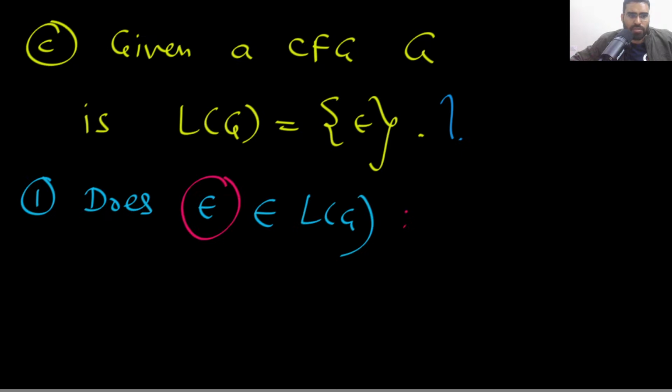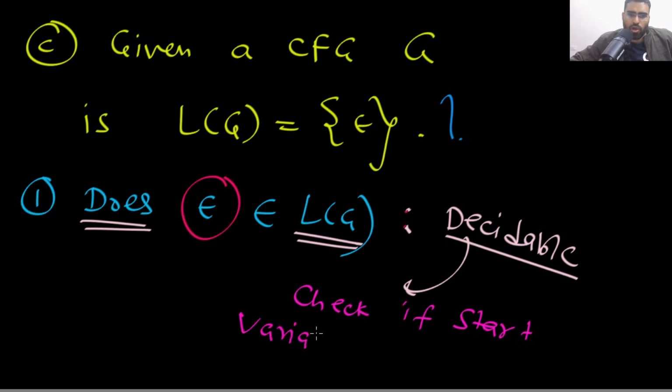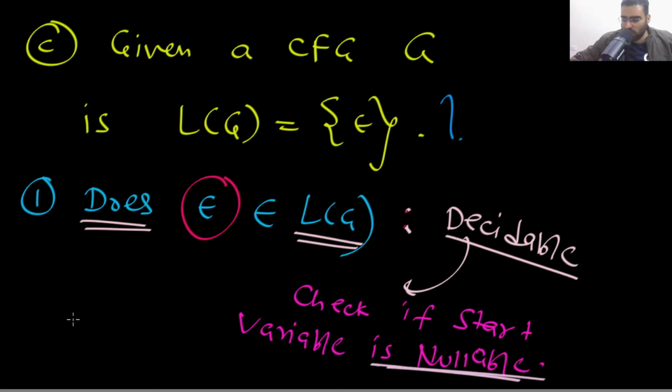And for that, what you can do? Tell me. Does the empty string belong to L of G? This is decidable. For this, all you have to do is check if the start variable is nullable. Is the start variable nullable? Just check that with the nullable algorithm. Yes or no?